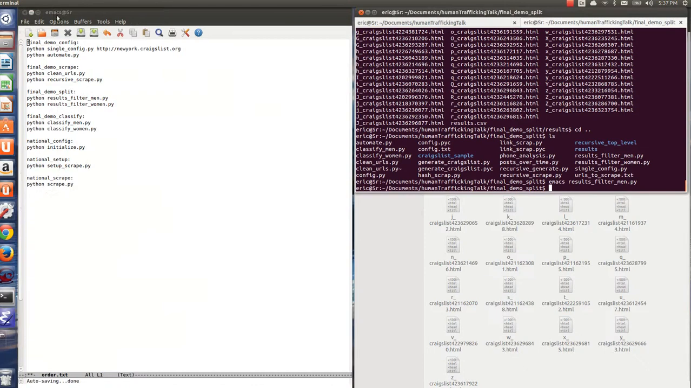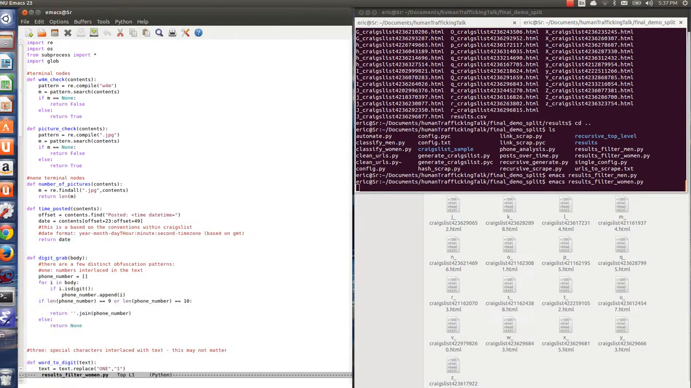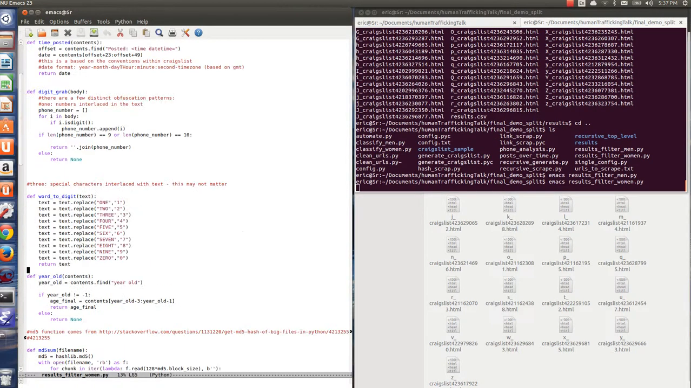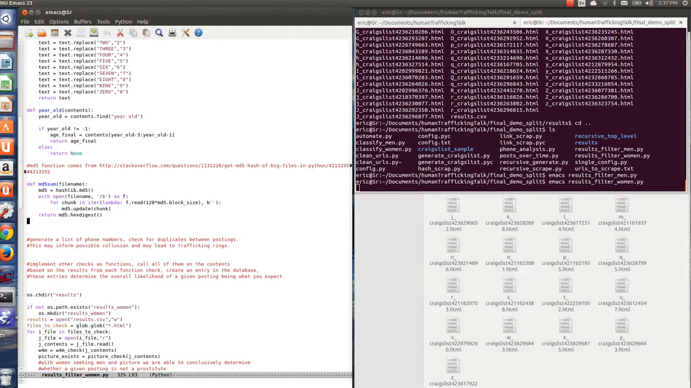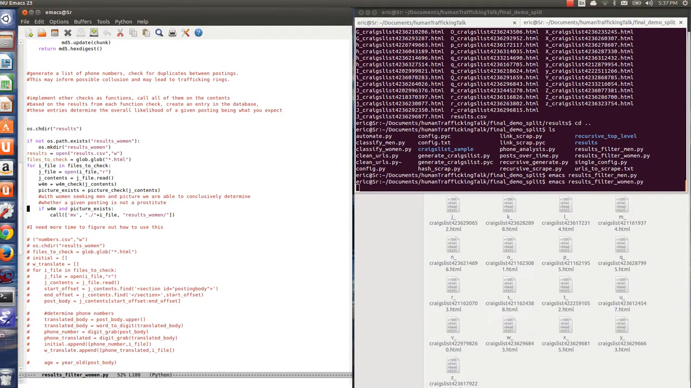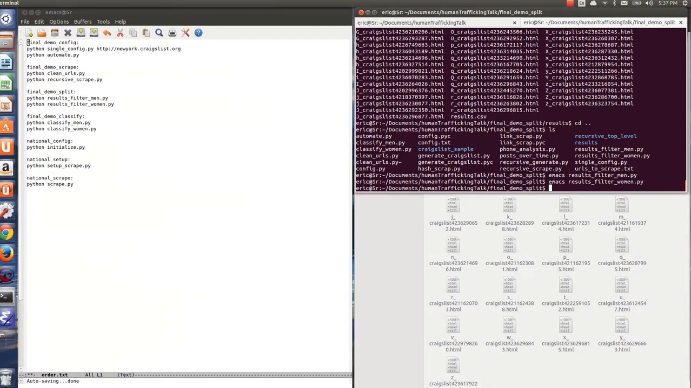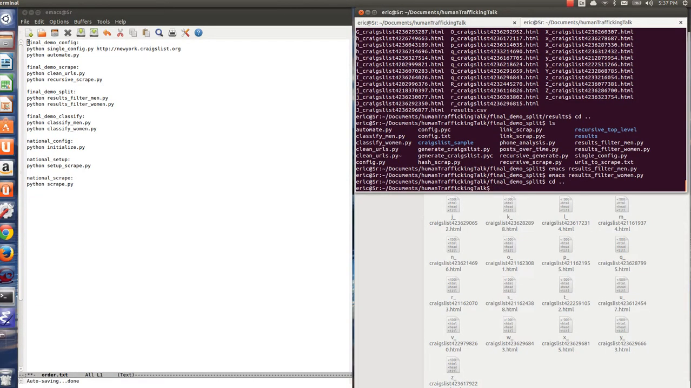Cool. All right. Let's look at results. Filter women. And the picture should be there. Yeah, so here, test includes pictures. All right, and then it just moves anything with the women searching for men attribute somewhere in the body or in the title, and the picture attribute, and it moves it into the results folder. All right, let's go to the next folder, classify.